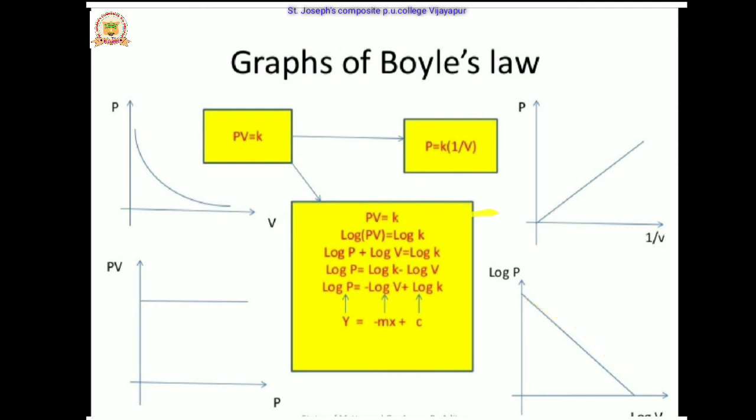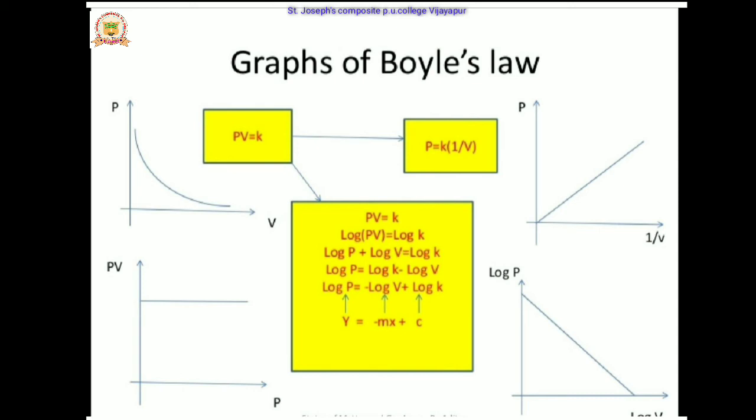Here PV is equal to K, as shown by Boyle's law. Applying log on both sides, we get log PV equals log K. Since log AB equals log A plus log B, log PV equals log P plus log V equals log K. Then log P equals log K minus log V, so log P equals minus log V plus log K. This is of the form y equals minus mx plus c.